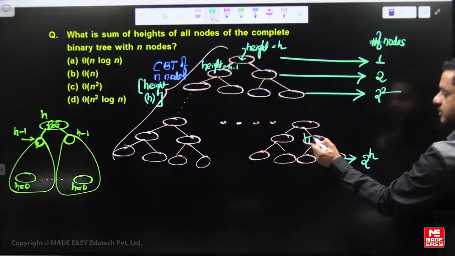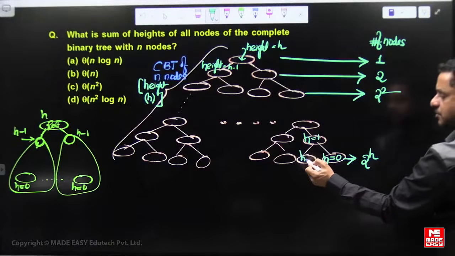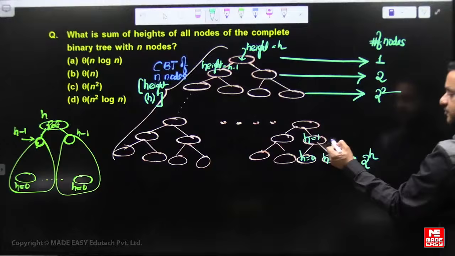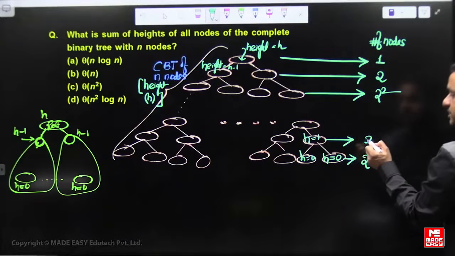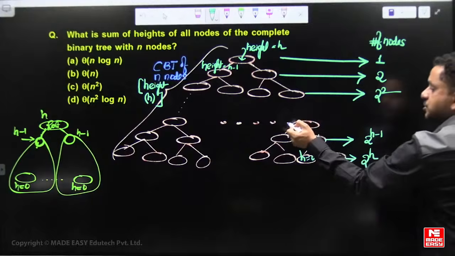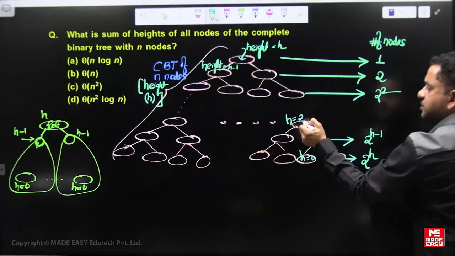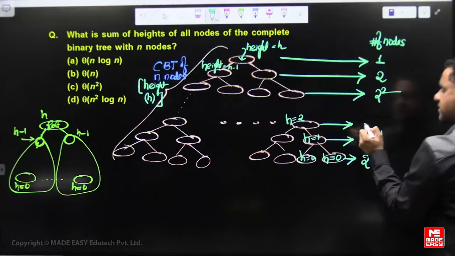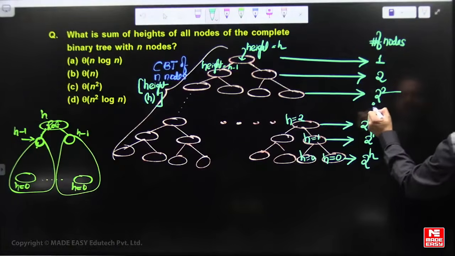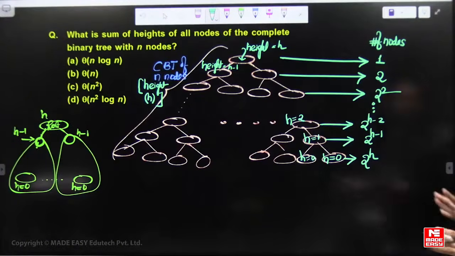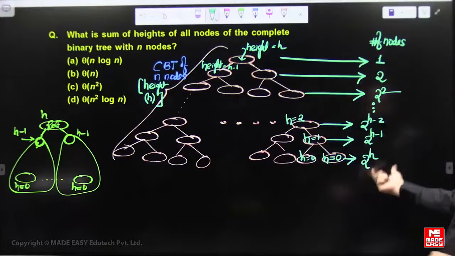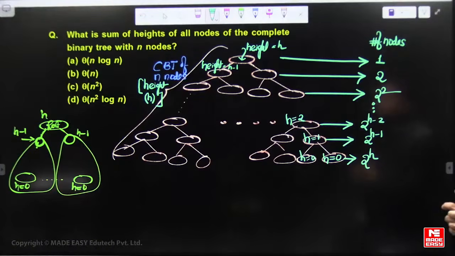This node has height 1, since left subtree height is 0 and right subtree height is 0, plus 1 becomes the height of this node. Number of nodes is 2 power h minus 1. This node has height 2, and the number of nodes at this level is 2 power h minus 2. Now the total number of nodes is 2 power h plus 1 minus 1.